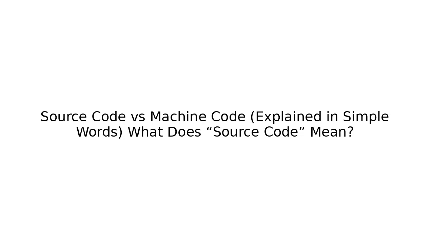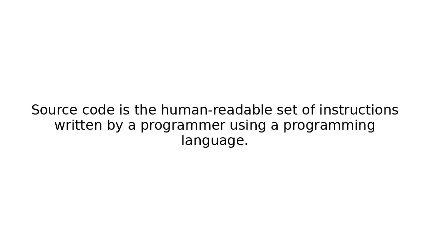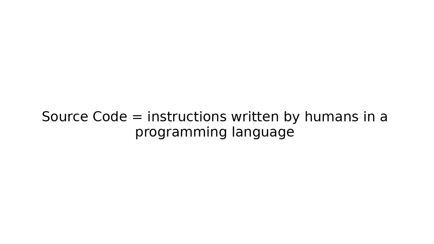Source code versus machine code, explained in simple words. What does source code mean? Source code is the human-readable set of instructions written by a programmer using a programming language. It is what you write to tell the computer what to do. In simple words, source code equals instructions written by humans in a programming language.